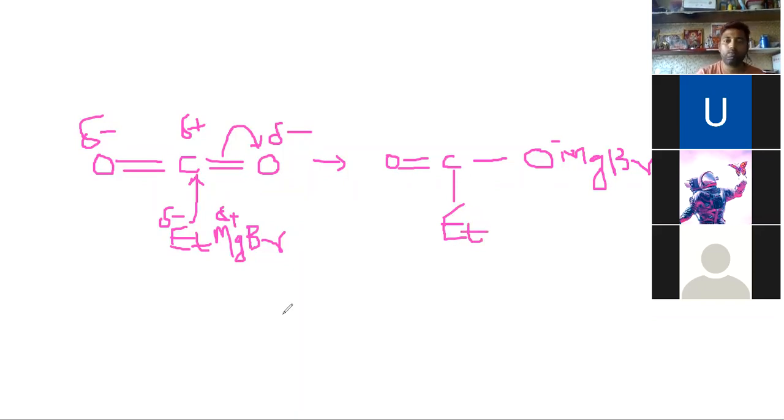In the second step, what will happen? This oxygen will abstract one hydrogen from the water.